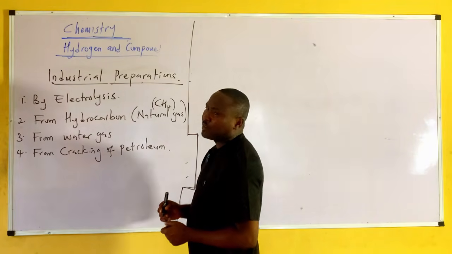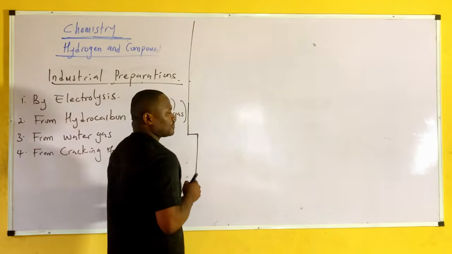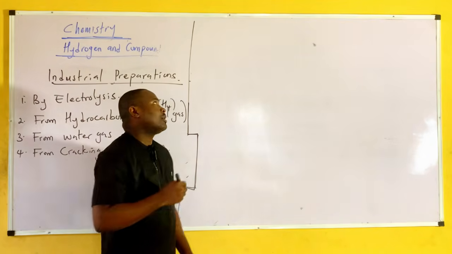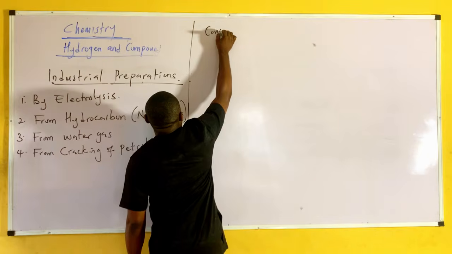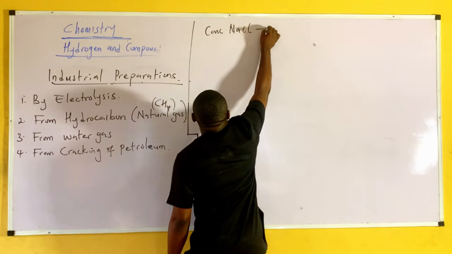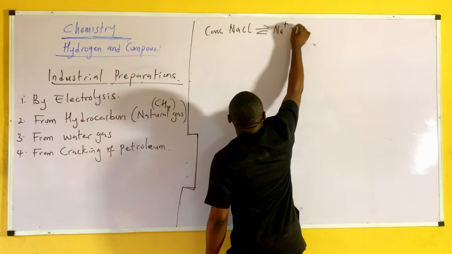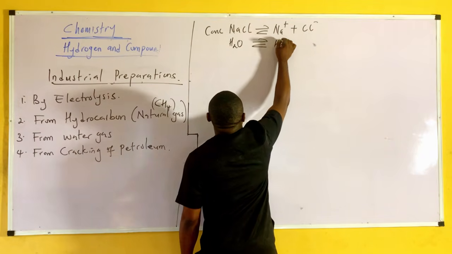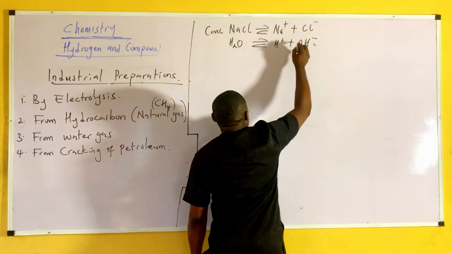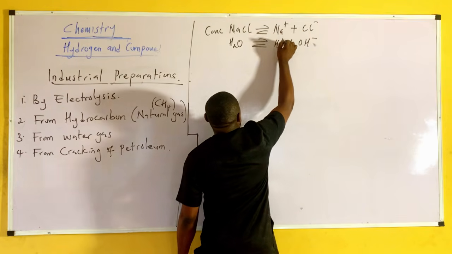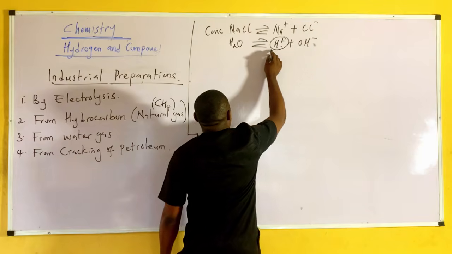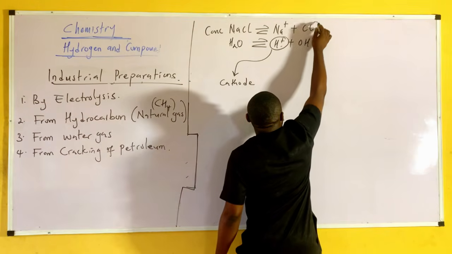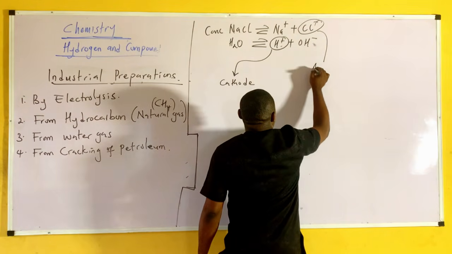Now let's see the first one, electrolysis of brine. Now remember in our electrolysis class, we said that brine is concentrated sodium chloride. If you dissociate it, it will give us Na+ and Cl-. In the presence of H2O, it will give us H+ and OH-. We said these two, the hydrogen, will be preferentially discharged at the cathode, while we said chlorine gas will go to the anode.